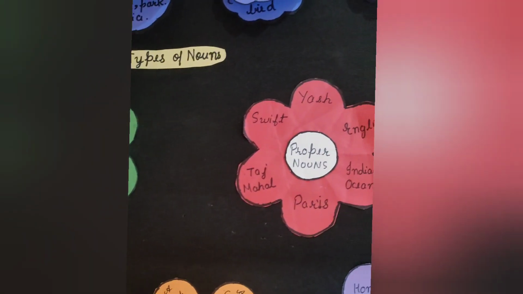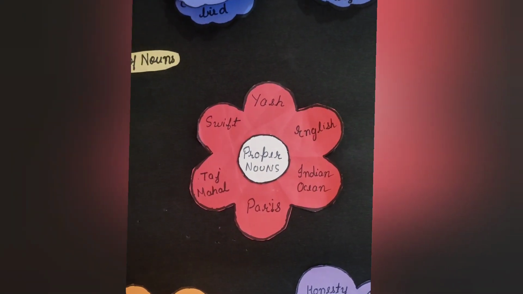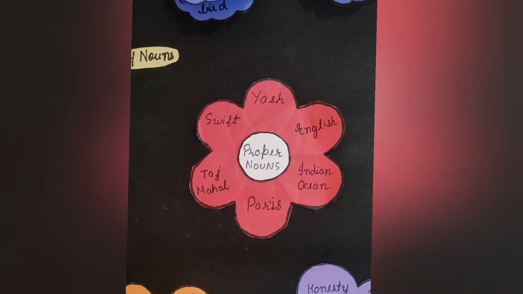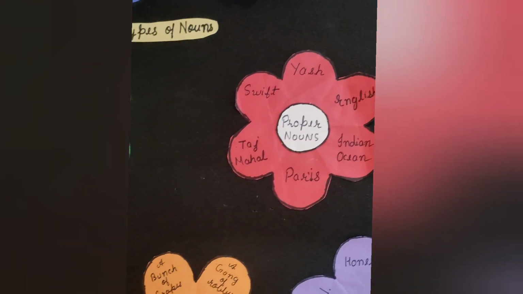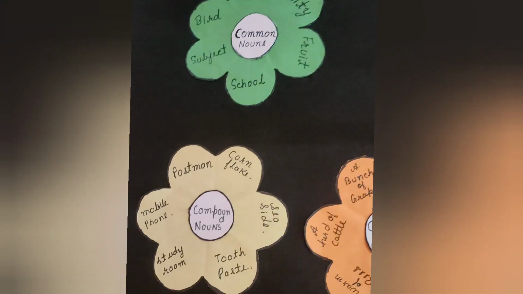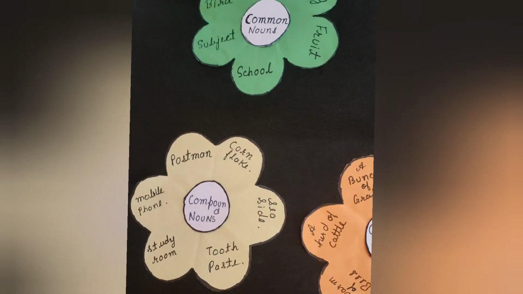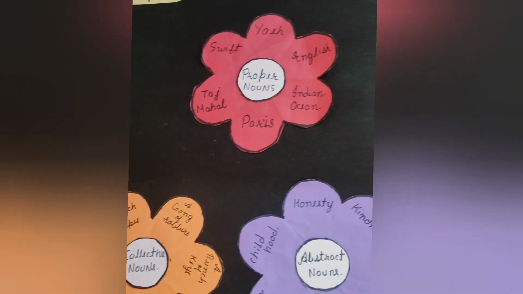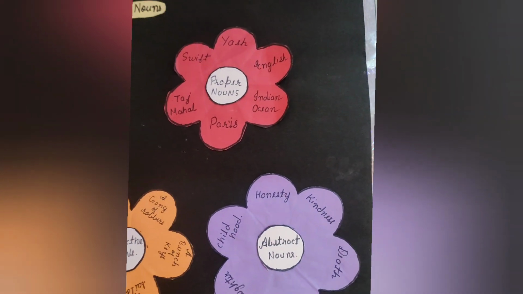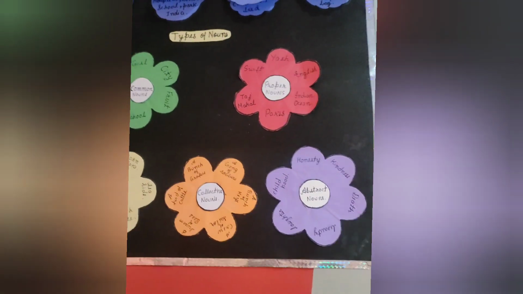Now let us see proper noun. These nouns identify specific person, place, animal or thing. Now we are going to see compound nouns. These are collective nouns and these are abstract nouns like feeling or ideas.